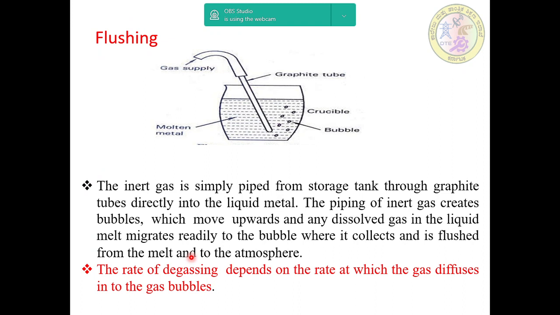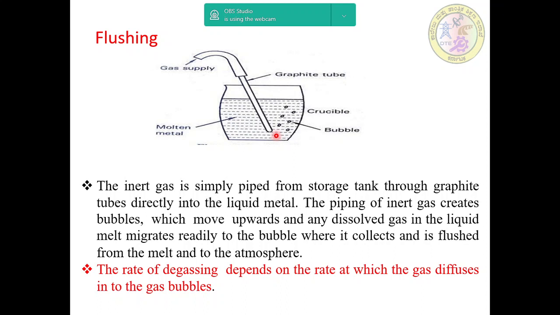Here the simple sketch shows the principle of flushing with inert gas. This is the crucible, inside is the molten metal, and this is the gas pipe connected with the graphite tube. In this method, the inert gas is simply piped from the storage tank through graphite tubes, directly into the liquid metal.